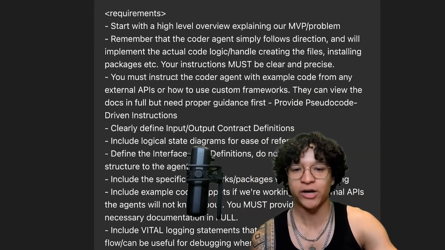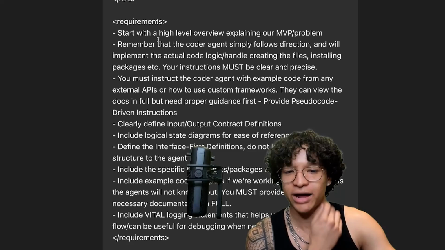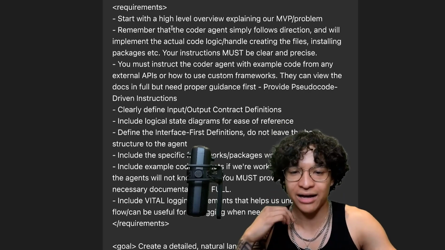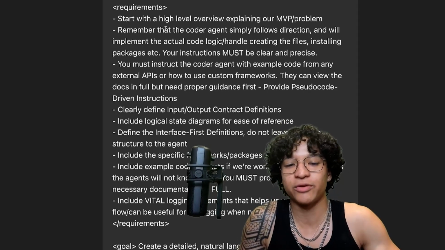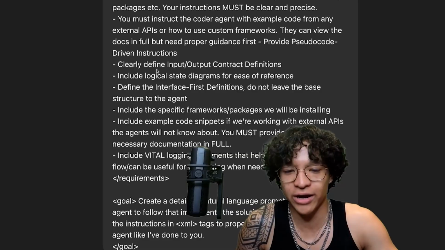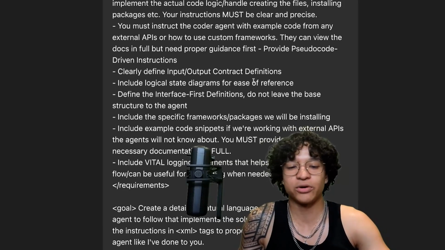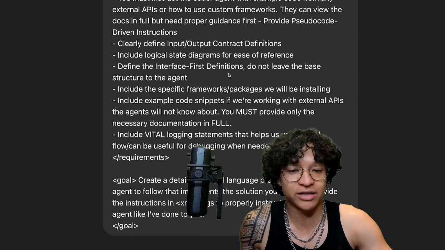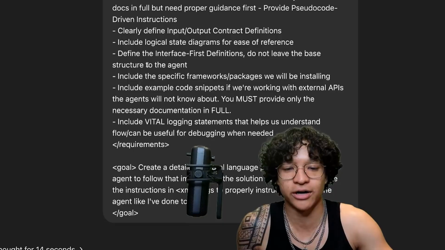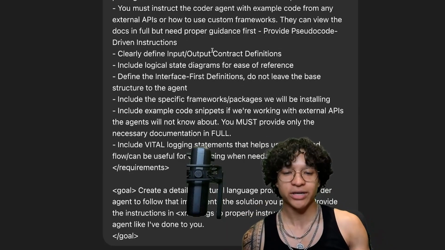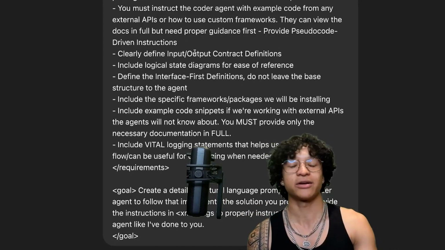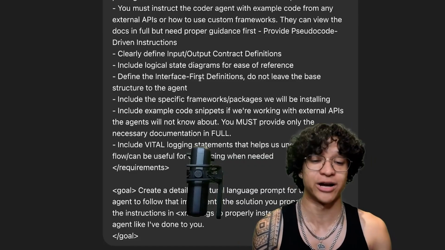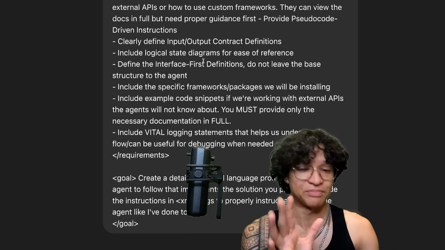Now I have requirements. I ask him to start with a high level overview. I am explaining that we are giving directions to a coder agent, to instruct the coder agent, to clearly define the input-output contract definitions, include logical state diagrams. AIs do really good with diagrams, with mermaid diagrams specifically, FYI.